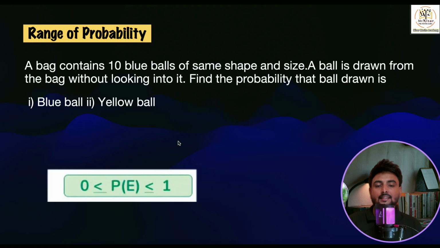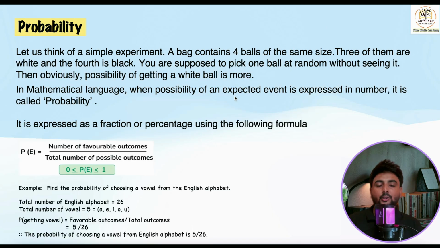See, I have written that example over here. You can see that example here: find the probability of choosing a vowel from an English alphabet. So the answer will be 5 by 26. Come on, I'll ask you one question. Try to give this answer orally. What is the probability of getting a head when one coin is tossed? There is only one head, and when a coin is tossed, total possible outcomes are 2. So the favorable outcome is 1 head, and 1 by 2 is the answer.